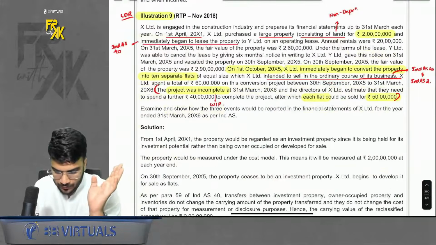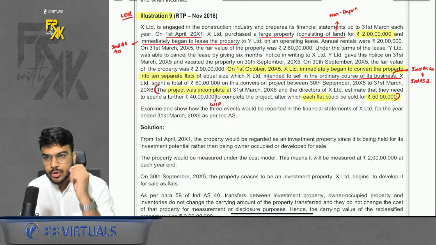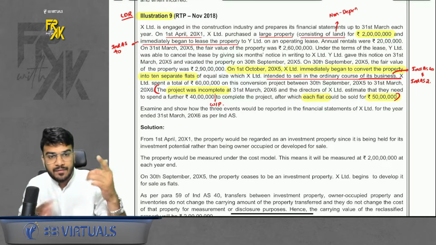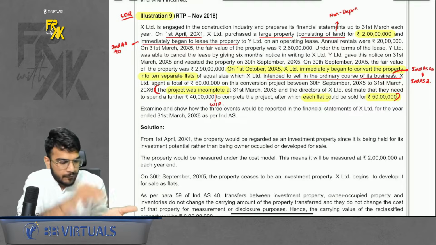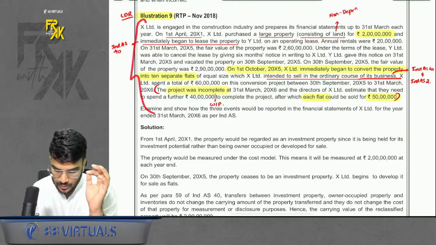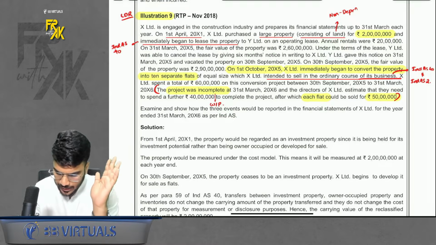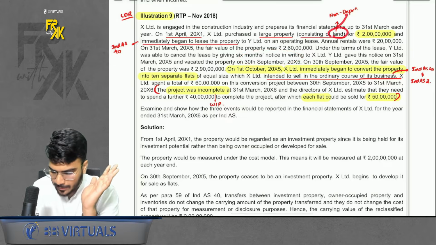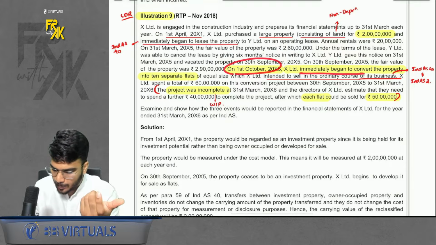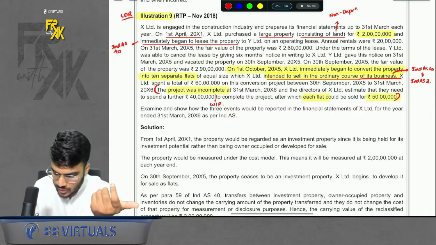The first important question which we should revise is illustration number 9. Now let me give you a gist of what this illustration had to talk about. Ideally this question is based on the concept of transfer from investment property to another Ind AS. Do you remember we can transfer from Ind AS 40 to another Ind AS, or from another Ind AS we can come to Ind AS 40? Same is the case here. So ideally we had a land, right, which we purchased on 1st April 11. We used it till 30th September. Because it is a land, it is non-depreciable. So till 30th September, it was shown at 2 CR only. Now from the next day, we began to convert the property into 10 separate flats, which is intended to sell in ordinary course of business.